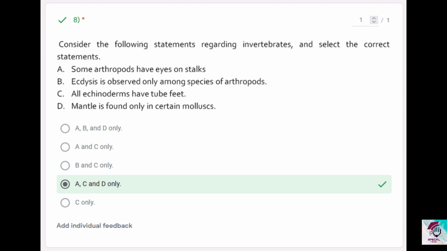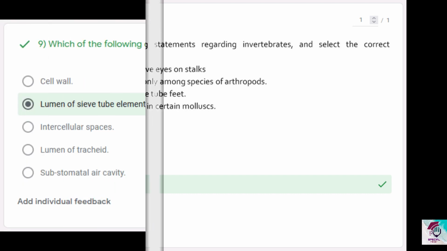Now the purpose of the mantle is to secrete the shell, right? Usually those who do not have shells do not necessarily need a mantle, but an exception I gave now is octopus. So mantle is not found in all, it is found in certain mollusks. So that statement can be taken as correct. So the option would be A, C and D. If you had an option called A and D, then it would have been a bit controversial. So we have eliminated such a problem. Answer is A, C and D only.